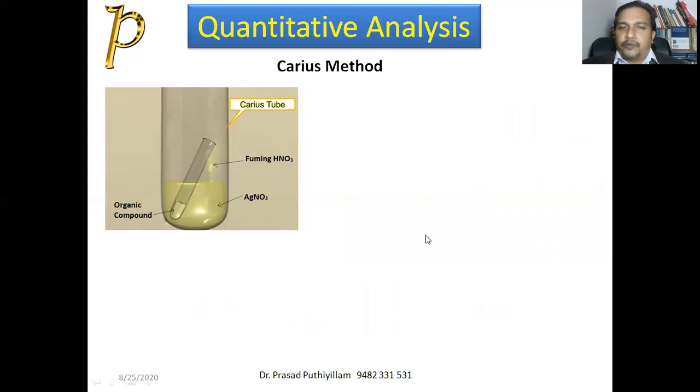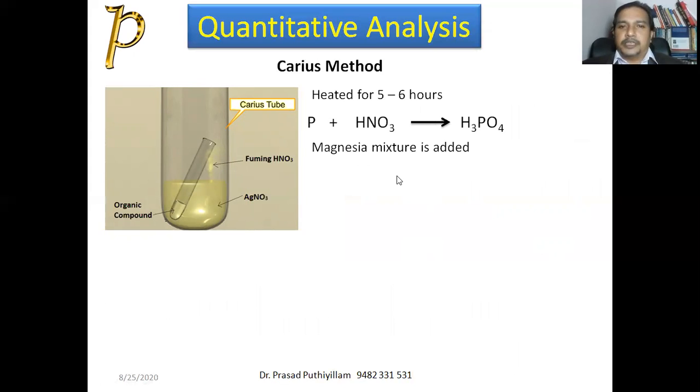Now, estimation of phosphorus. Phosphorus can also be estimated by Carius method. Two different chemicals can be used there. The organic compound is heated for 5 to 6 hours. If it contains phosphorus, it reacts with nitric acid to form phosphoric acid, H3PO4. Magnesia mixture is further added. Magnesia mixture is a mixture of magnesium chloride, ammonium chloride, and ammonia solution.